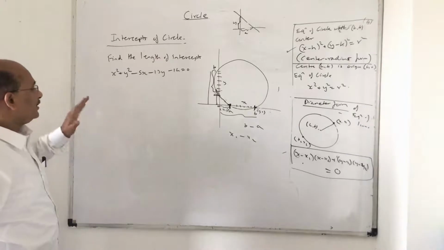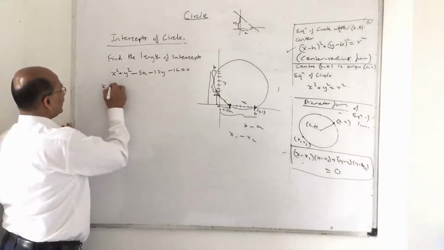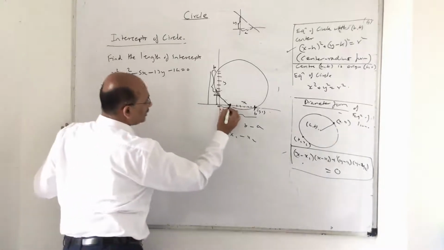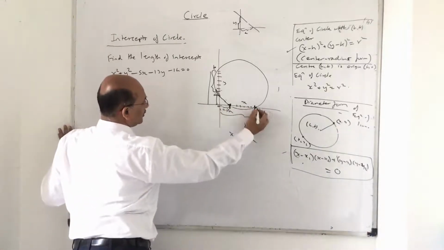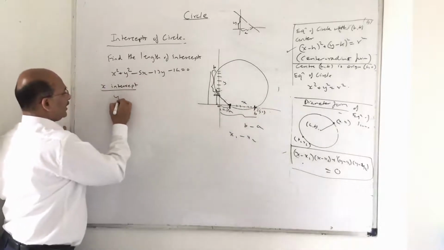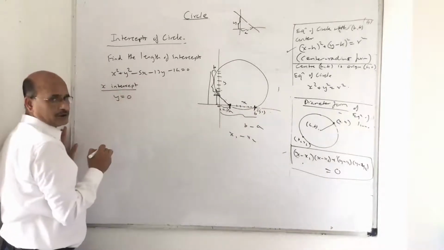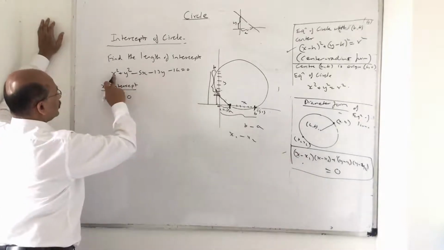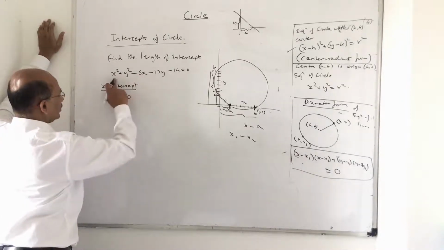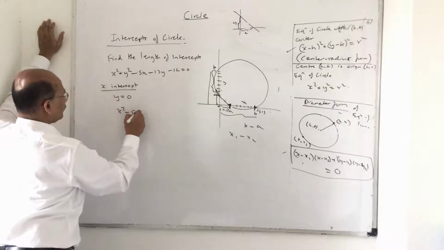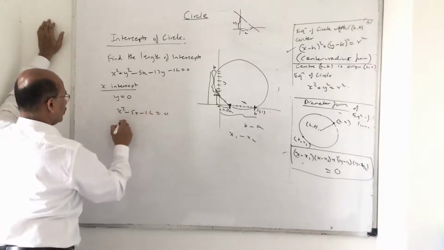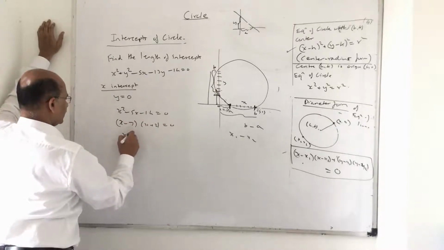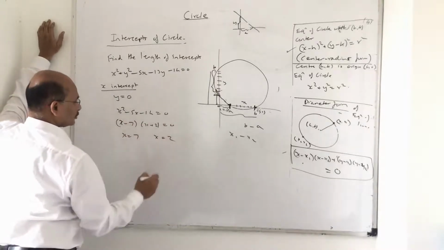Now, let me talk about x-intercept. For x-intercept, it is cutting the x-axis. So what will be the coordinates? x comma 0 and x1 comma 0. For finding the x-intercept, you put y is equal to 0, so that you get the value of x. So this will become x square minus 5x minus 14 is equal to 0. x minus 7, x plus 2 is equal to 0. x equals 7, x equals minus 2.